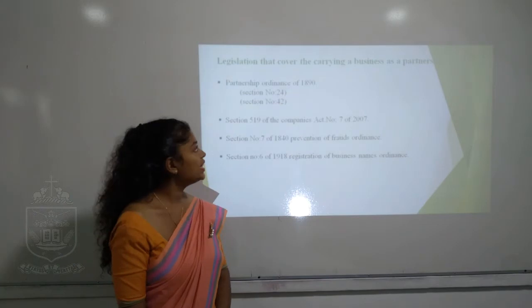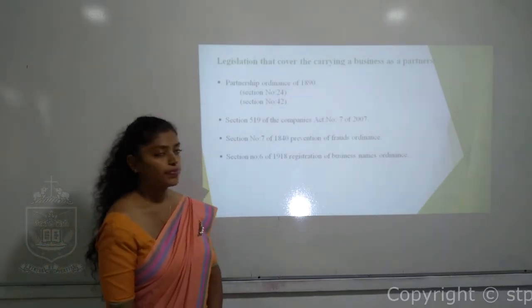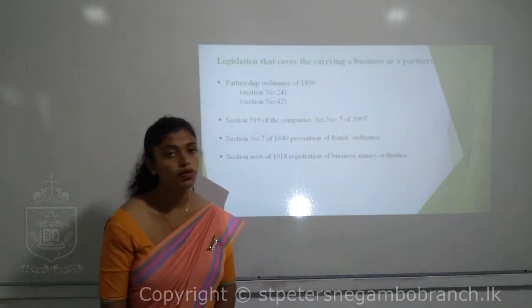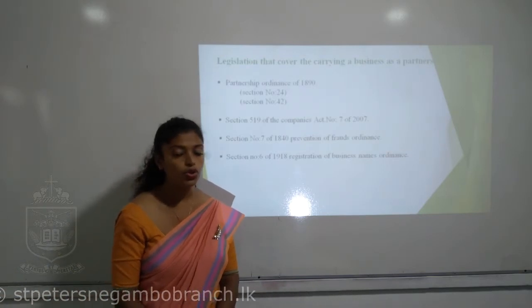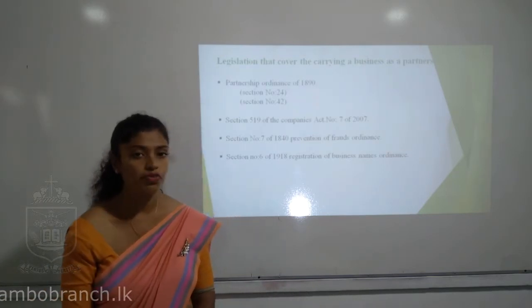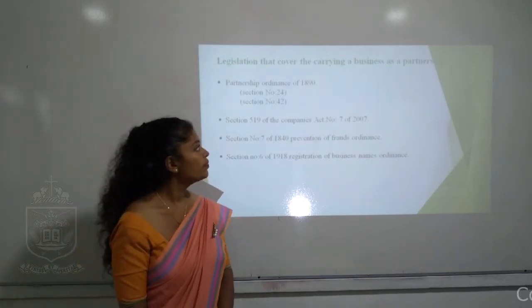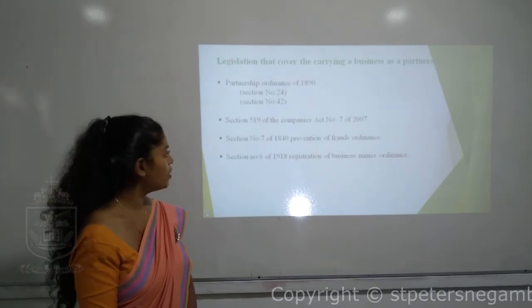So here the main thing is the Partnership Ordinance of 1890. From the name itself you can identify this is something for partnership. And there are different sections. Here we usually use section number 24 and 42 regarding partnership accounting at advanced level. So this is the main rule or regulation regarding partnership.